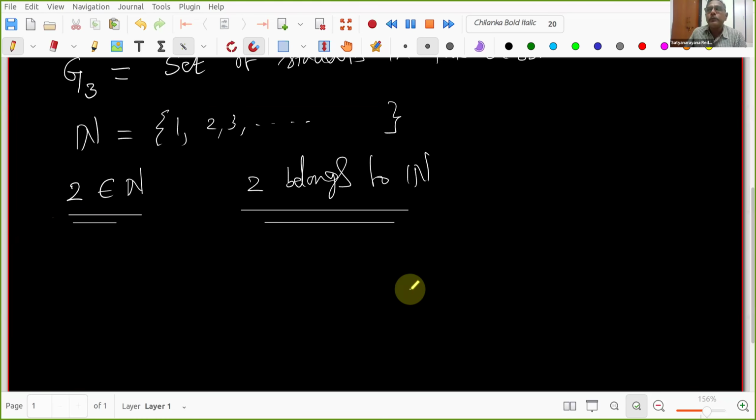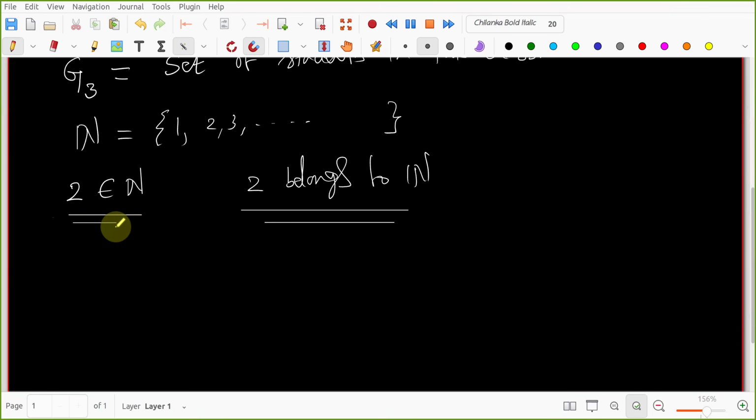It is in roster form, it is a form of representation. No, it is not a set. Then what is this? 2 belongs to N. What comes to your mind when I write like this? N equal to 1, 2, 3 is a set. G3 is the set of students in this class. But 2 belongs to natural numbers, what is this string? Is it a set? Mathematically, what is this? What do you want to convey?